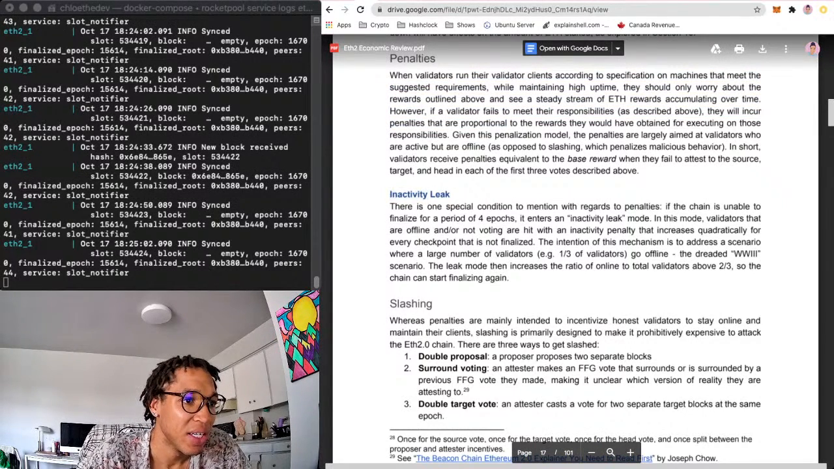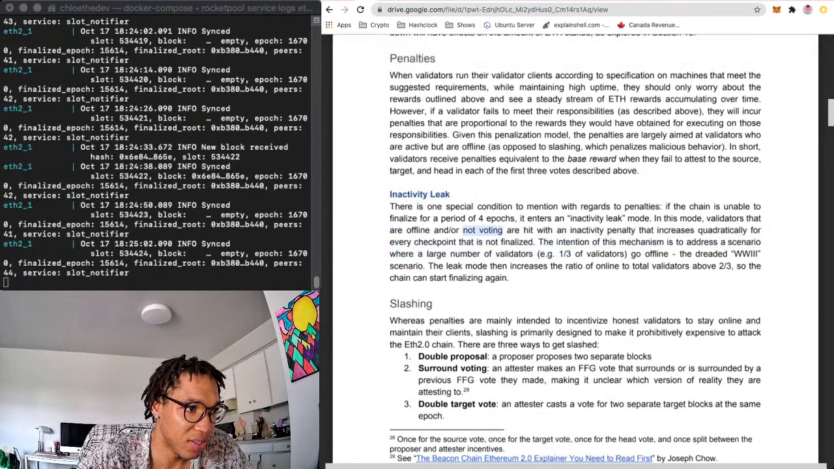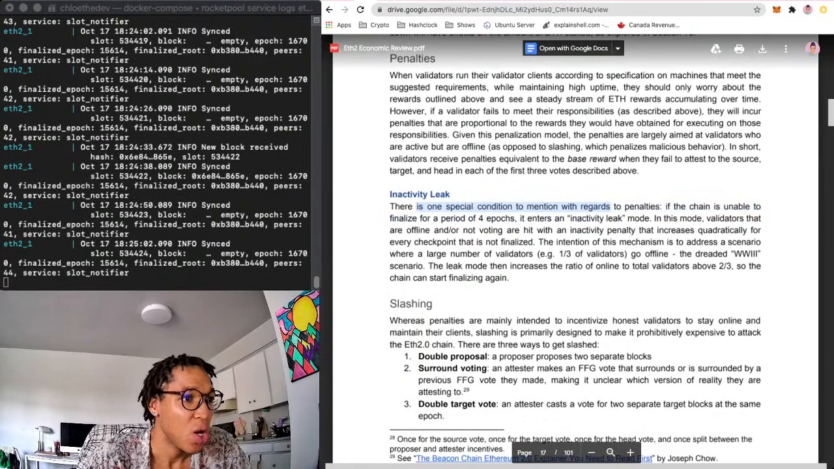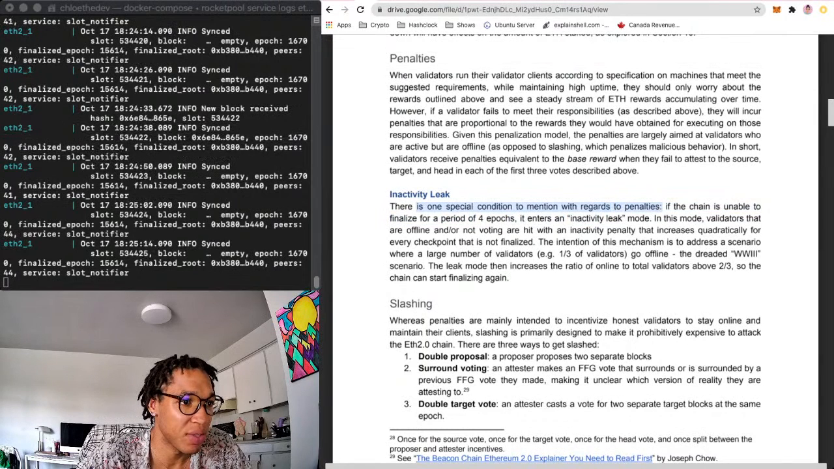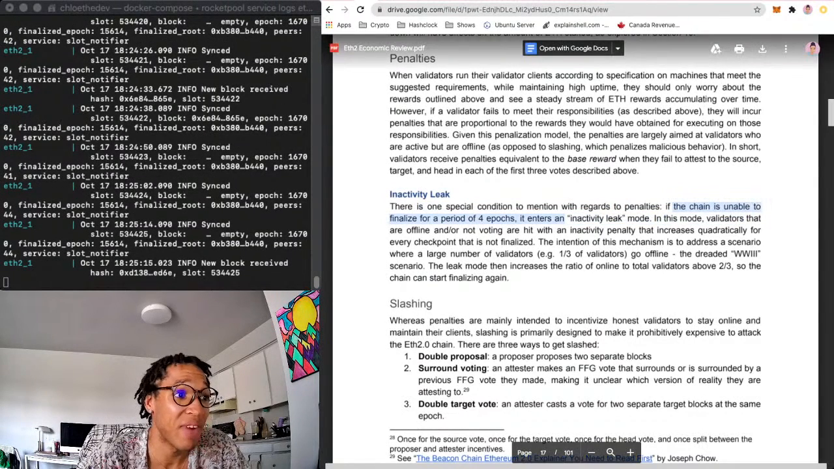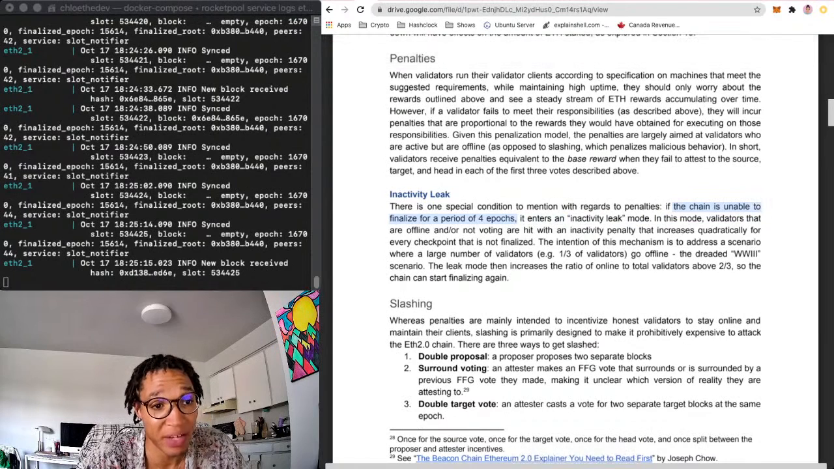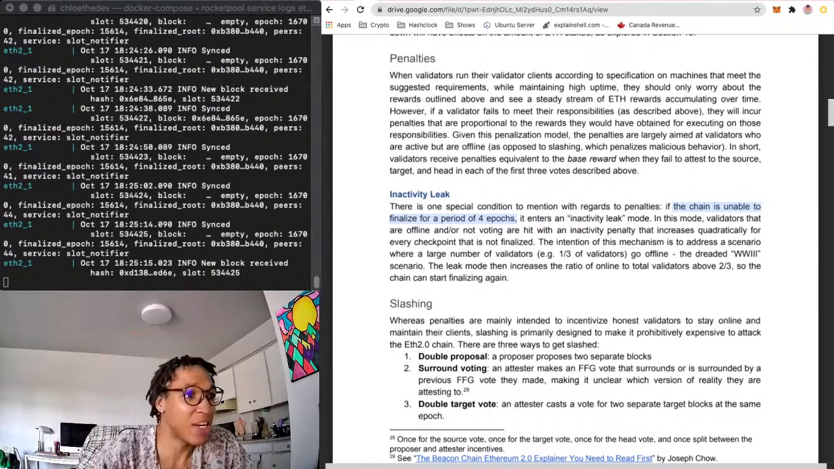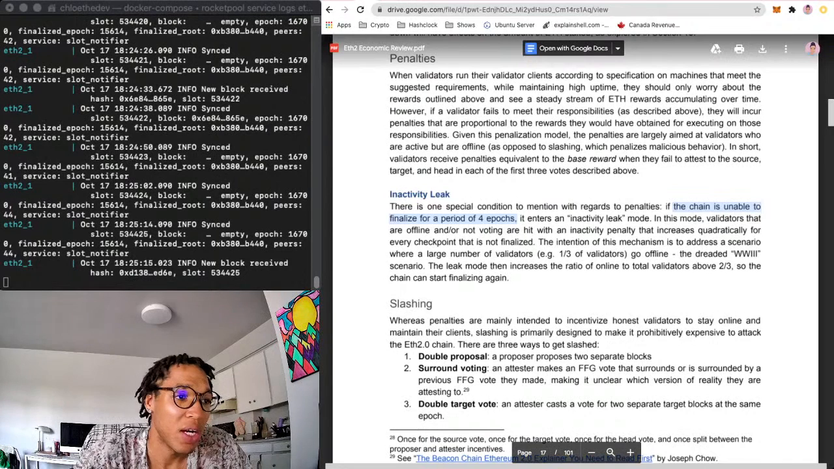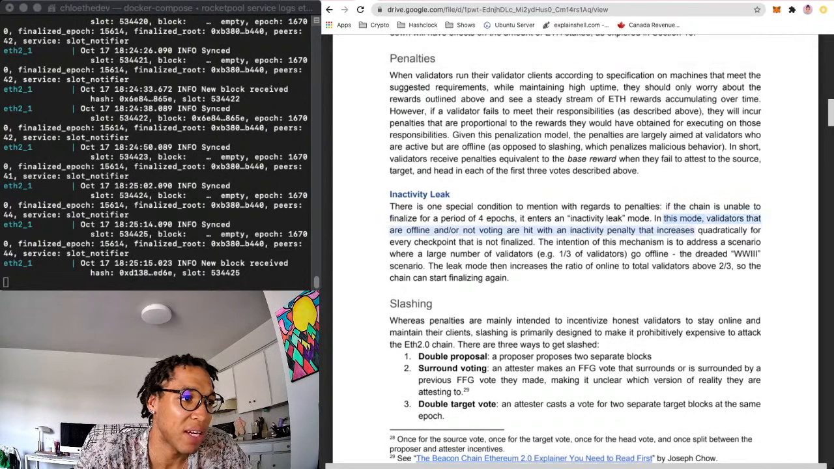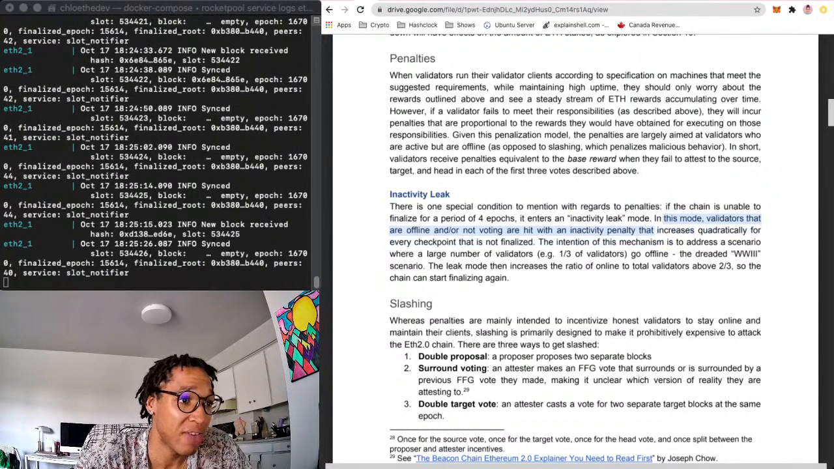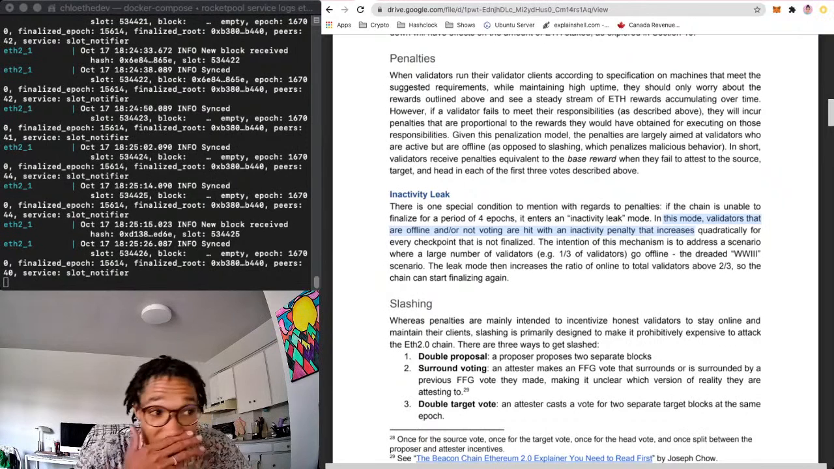Inactivity leak. Yeah, so this is what I was just talking about. There's one special condition with regards to penalties. If the chain is unable to finalize for a period of 4 epochs, as happened in Medalla, it enters an inactivity leak mode. In this mode, validators that are offline and are not voting are hit with an inactivity leak penalty that increases quadratically for every checkpoint that is not finalized. This could wipe you out.